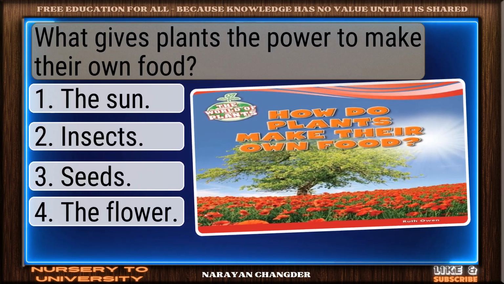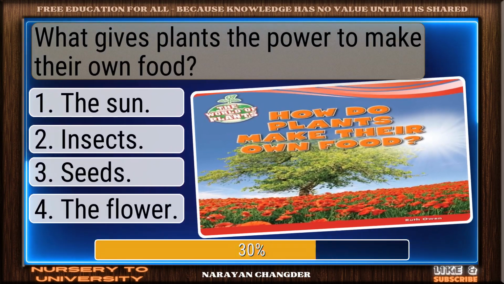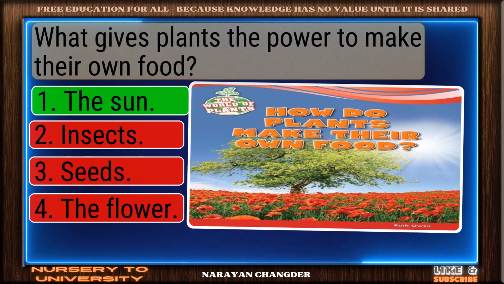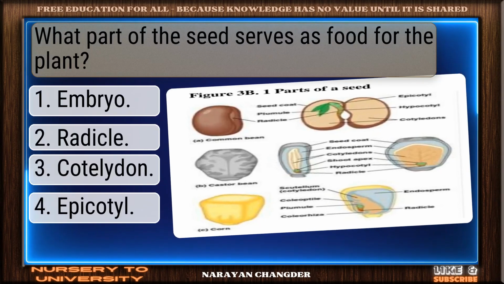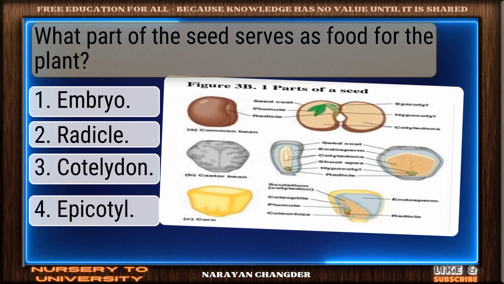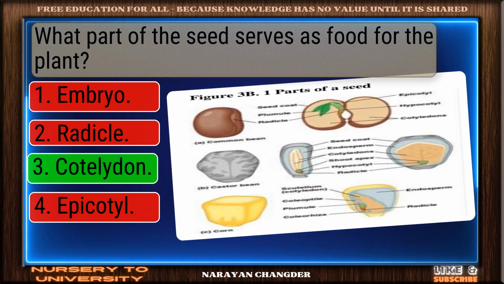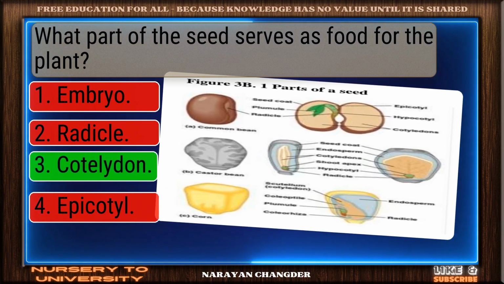What gives plants the power to make their own food? Exactly. The sun makes sense, and it is right choice. What part of the seed serves as food for the plant? Great thinking. Cotyledon is the right choice.